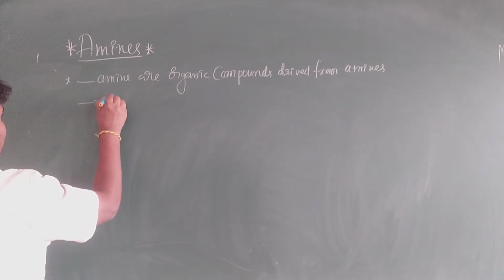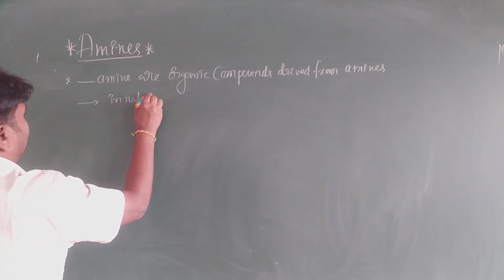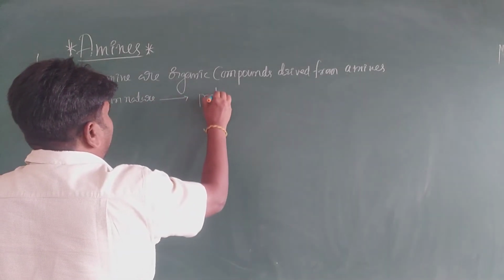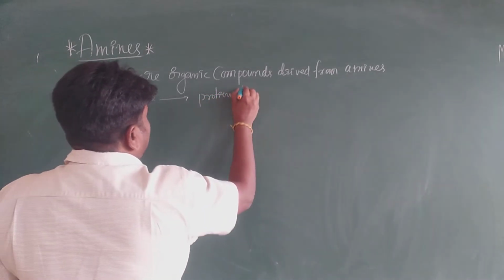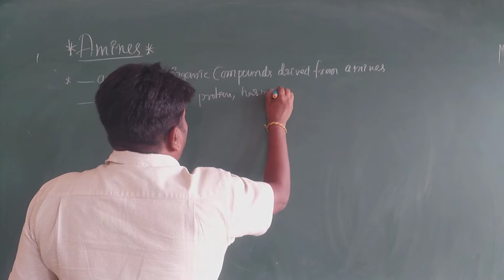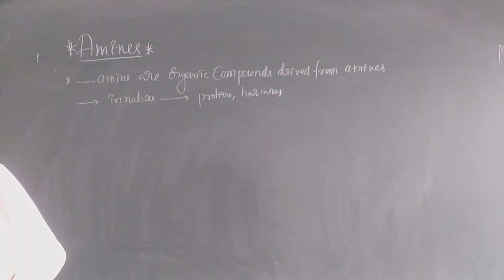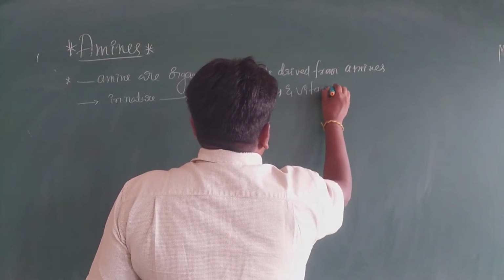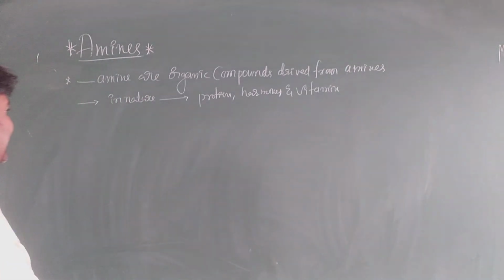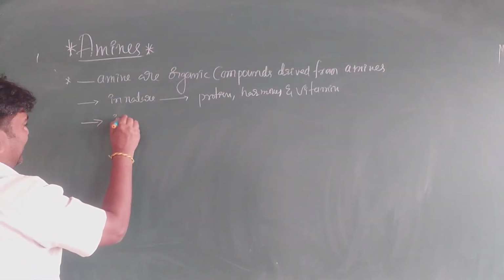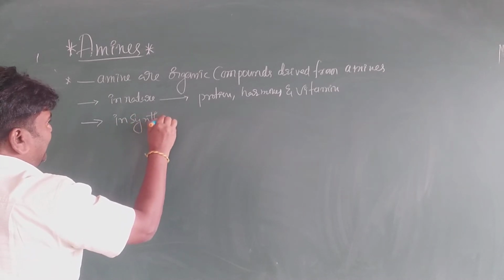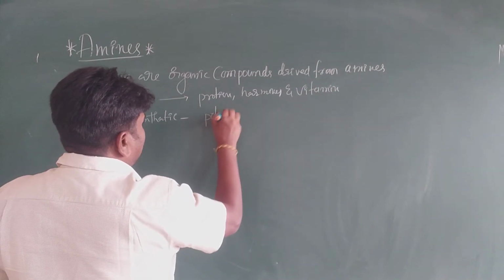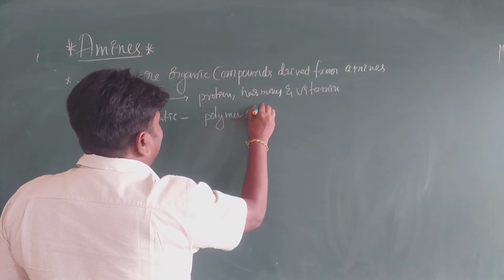In nature, amines are present in proteins, hormones, and vitamins. In synthetic form, it is very important. It is present in polymers and drugs.